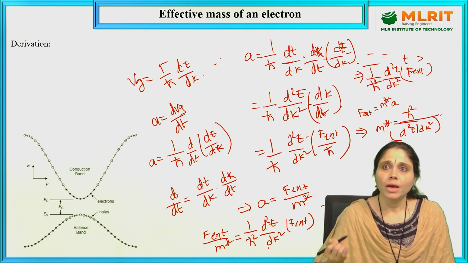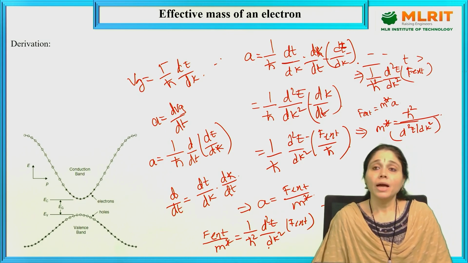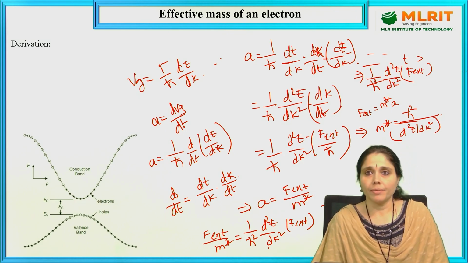This is the final equation of m star, which is known as the effective mass of an electron.